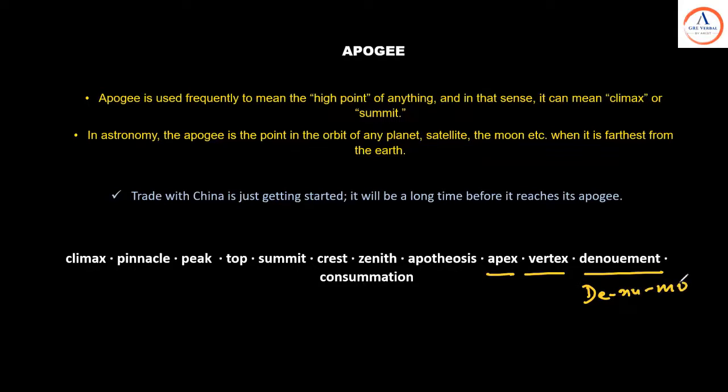Denouement is the final part of any play or a film. It is the epilogue, actually, the final part of a movie or a play. That's a denouement. Consummation, that's again the end of anything. It's consummation. Let's move on.